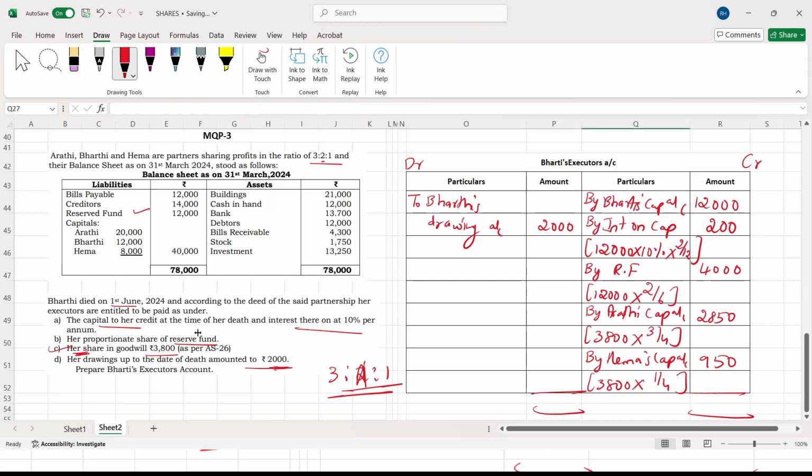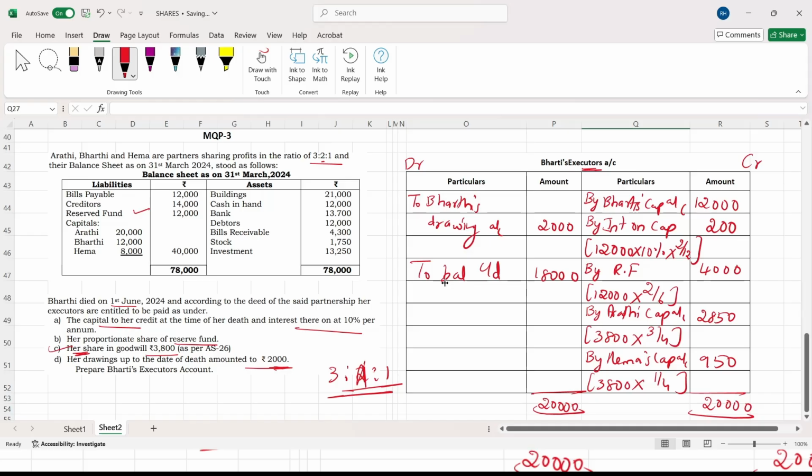We have completed all the things, right? Now just total it. 2,850 plus 4,000 plus 200 plus 12,000 comes to 20,000. Write this 20,000 on both the sides. Now, from this 20,000, you minus this 2,000, the balance is 18,000. So this should be written as to balance carried down. Why? Because it is an executor's account, so we'll write it as to balance carried down.